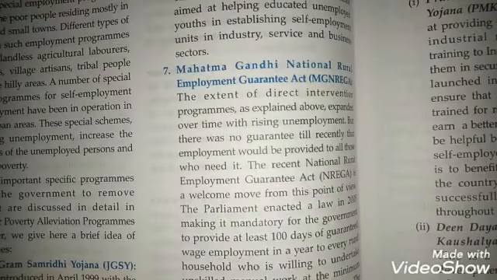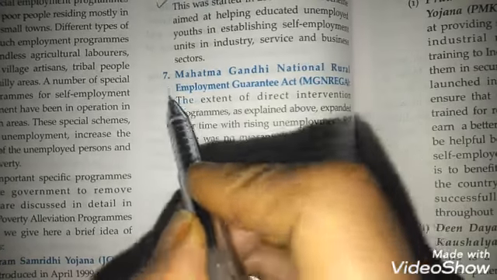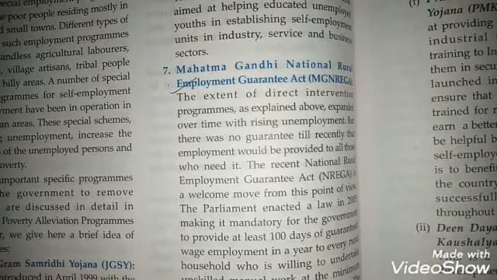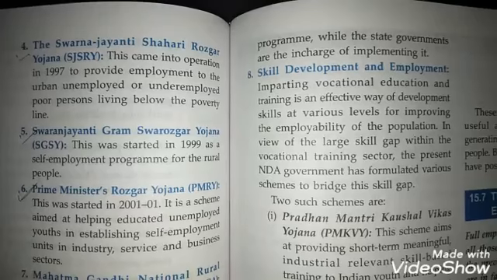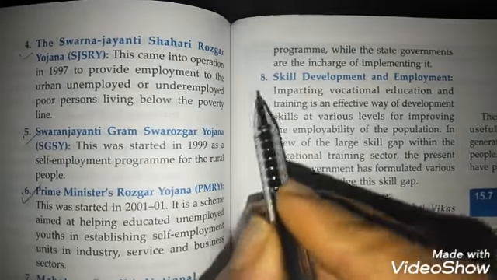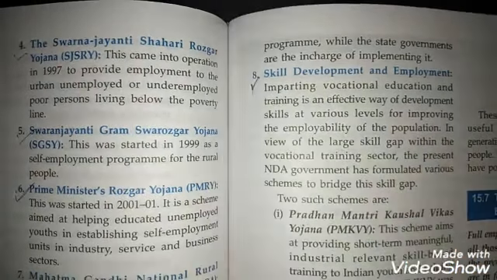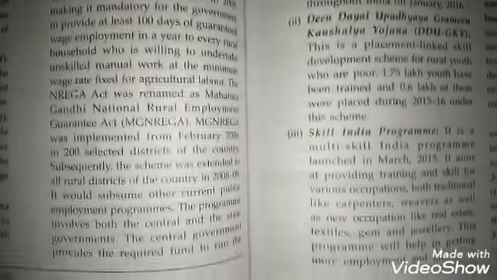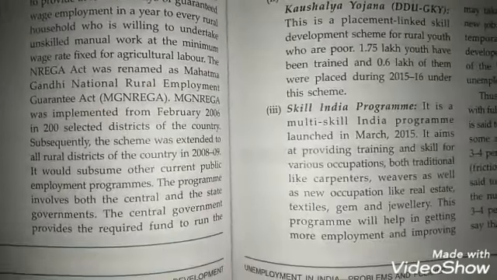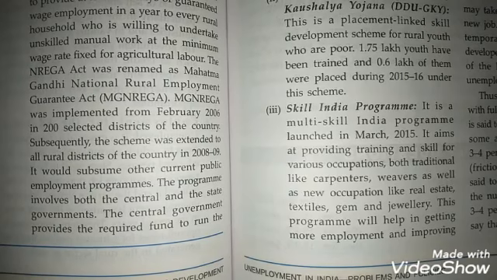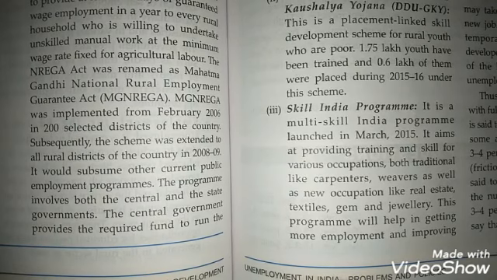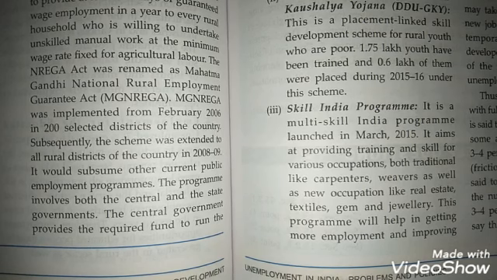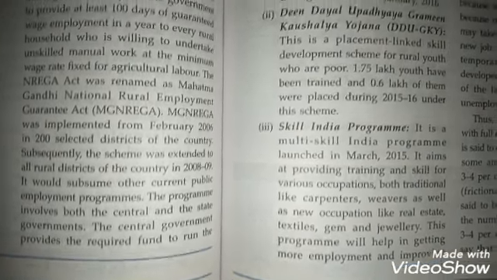Then the seventh one, the MGNREGA, or Mahatma Gandhi National Employment Guarantee Act. This also we have done. Even the skill development and employment, all of these programs under skill development and employment, we have already done in the poverty chapter. They are the same, we don't need to repeat it, so you can just revise it again. If there's a problem, we can take that in the live class. So with this we come to the end of this chapter.